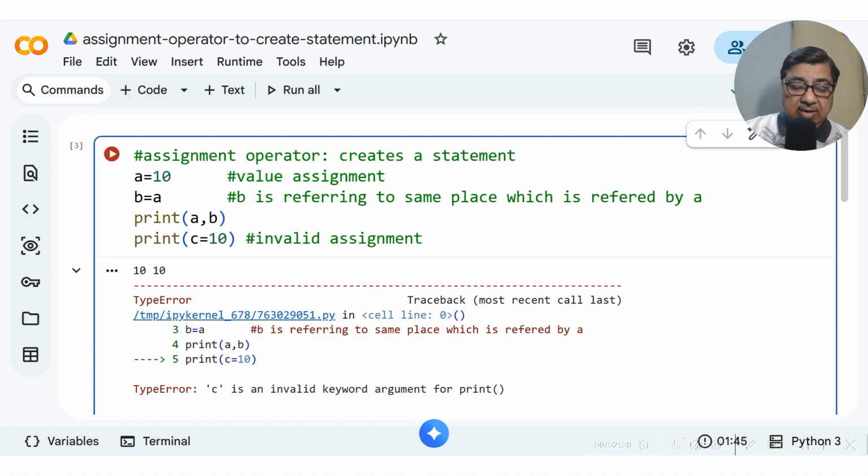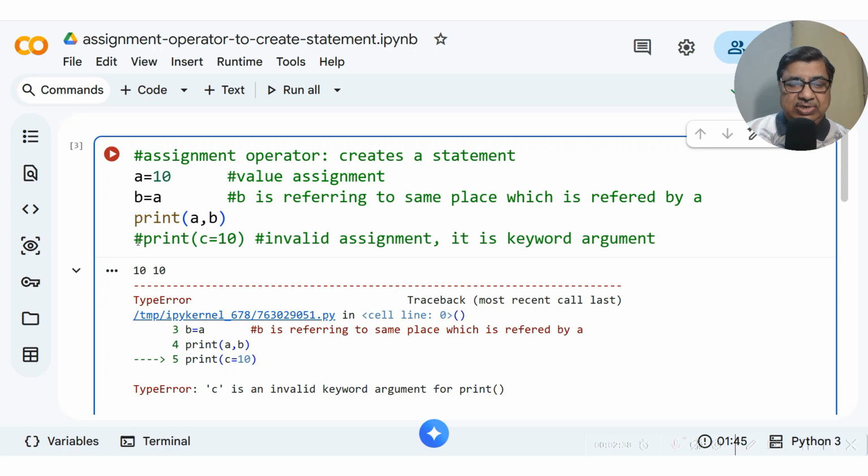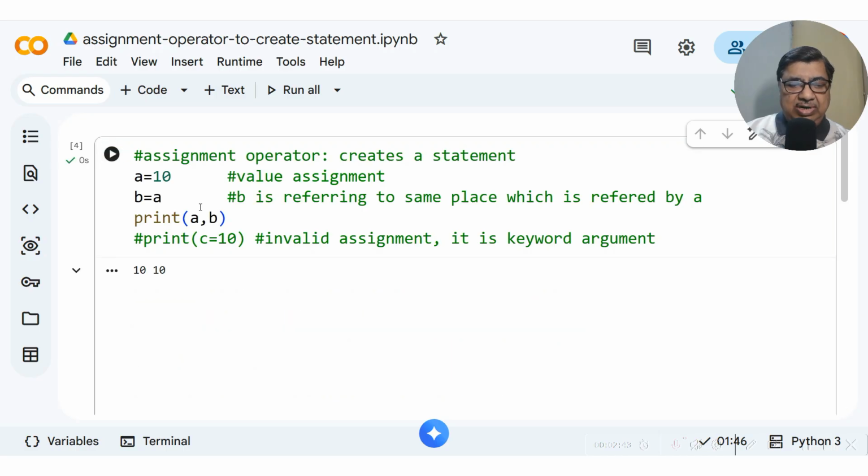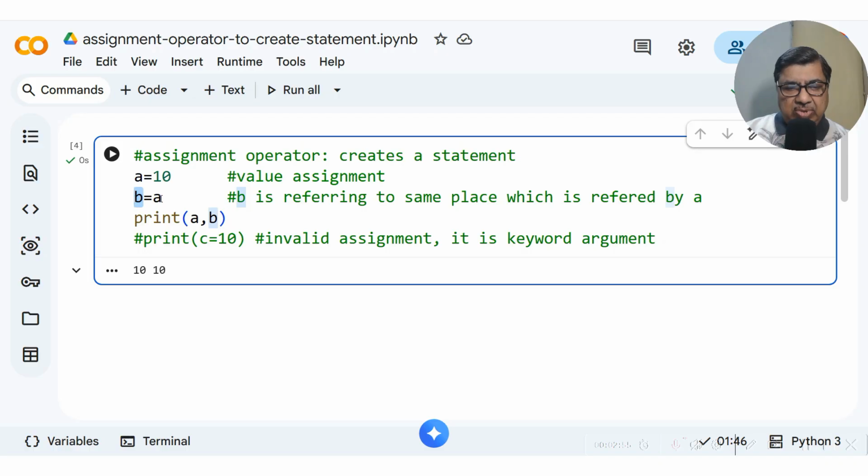It is a keyword argument as given by print, which is not valid in this particular case. Whenever we study function arguments, we'll study this issue, but this is not valid, so I am commenting this line. Just remember this is a simple assignment, and with another kind of assignment we can make another location point to the same location. So these are two direct things: value assignments or location to location mapping can be done.